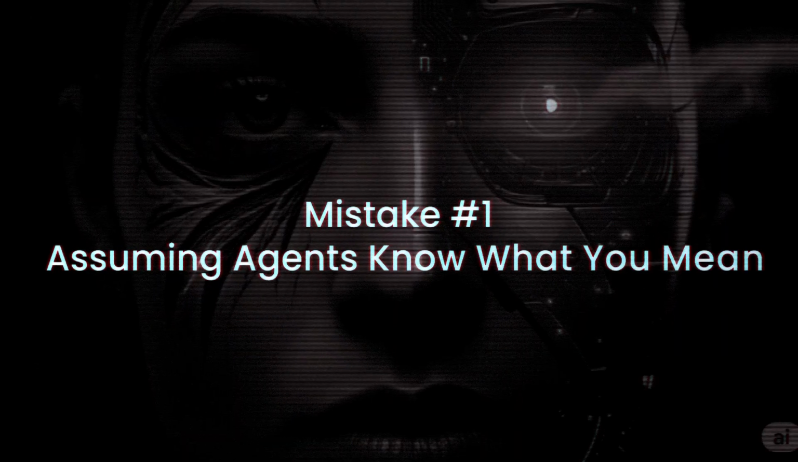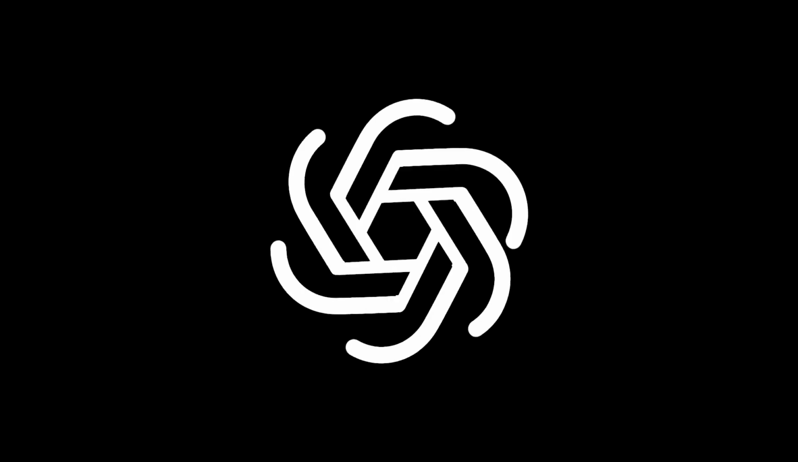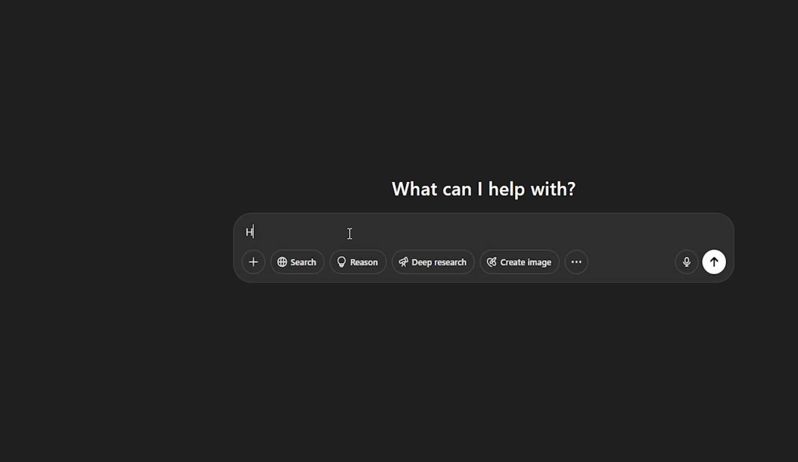Mistake number 1, assuming agents know what you need. A lot of people assume AI agents, even tools like ChatGPT, can figure things out on their own. And they end up giving vague prompts like "handle my email" or "summarize this report," which results in generic, surface-level output. Or worse, the agent just hallucinates information that sounds right, but isn't. The problem is simple. AI agents don't just know.